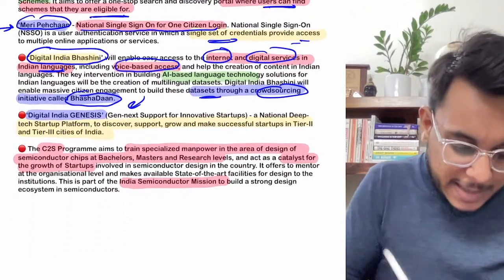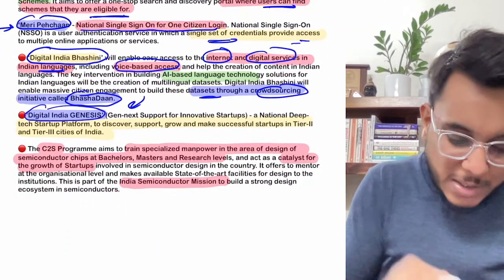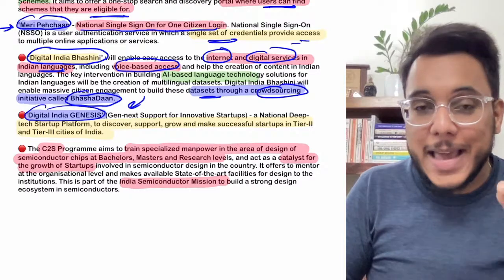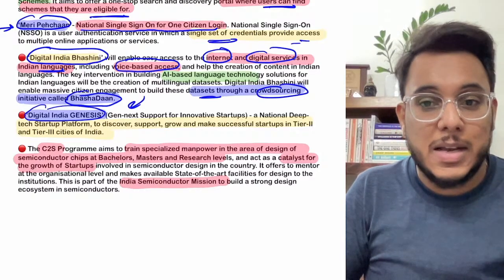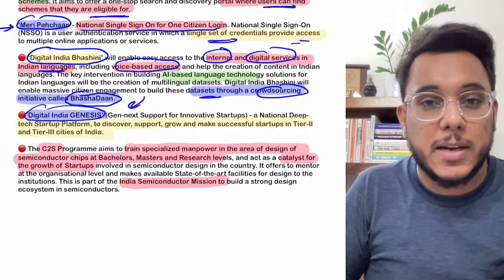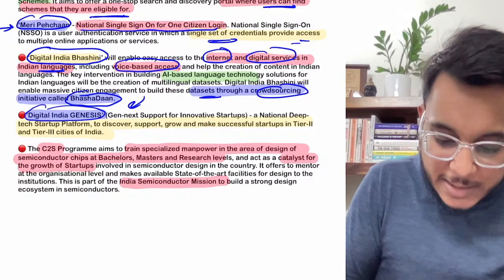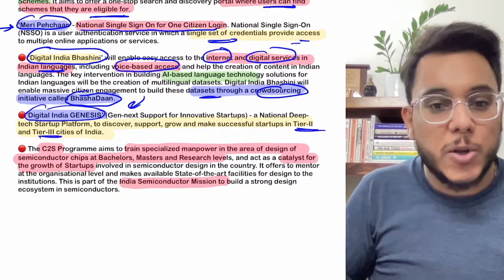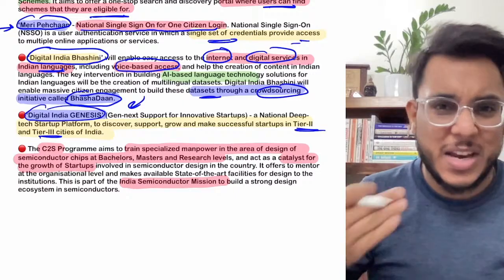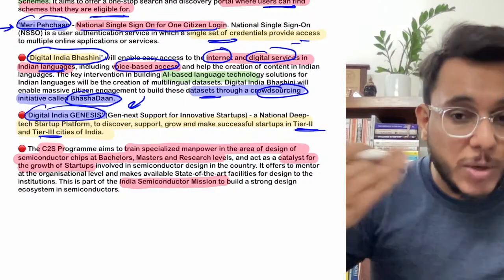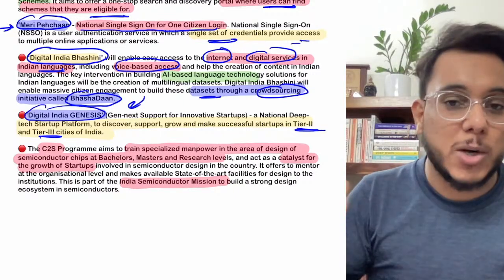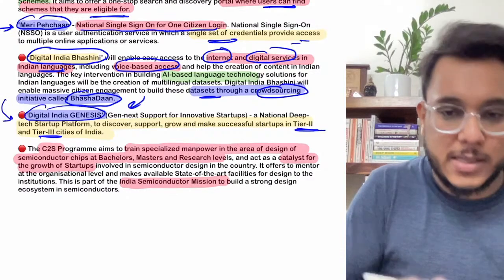Then the next is the Digital India Genesis. Now this Digital India Genesis will help to discover the technology driven startups in tier 2 and tier 3 cities. Now you know that the majority of startups are coming from Mumbai, Chennai, Bangalore, etc. But in tier 2, tier 3 cities also the startups are to be given assistance.